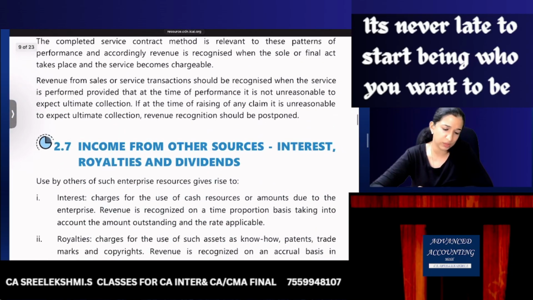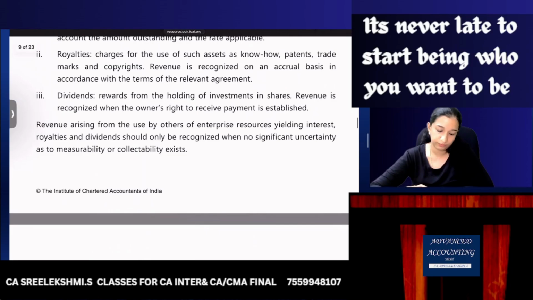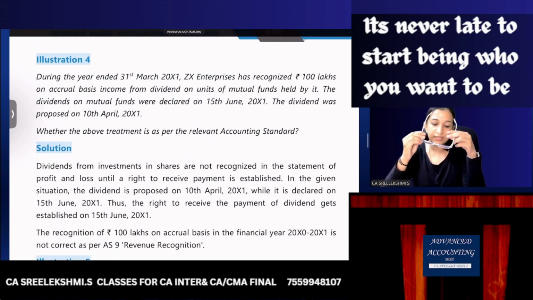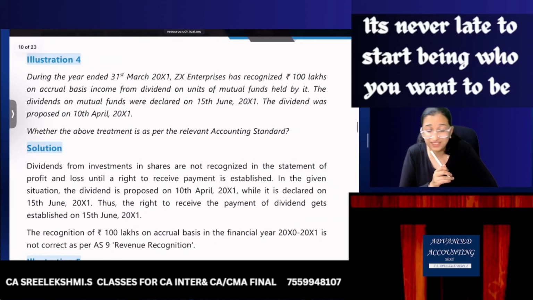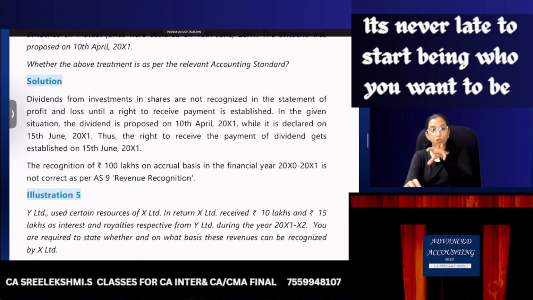Rendering of service is okay. We have gone through other sources: interest, royalty, dividend. During the year ended 31st March, ZX Enterprises has recognized 100 lakhs on accrual basis from dividend. Accrual basis for dividend, is it correct? No. Dividend from investments in shares is not recognized in the statement of P&L until a right to receive payment is established. In the given situation, dividend is proposed while it is declared on 15th June. Thus, the right to receive the payment of dividend gets established only on 15th June. So this is not correct.